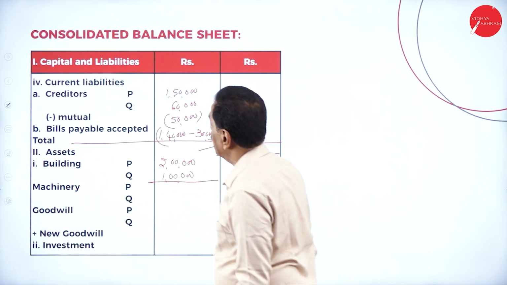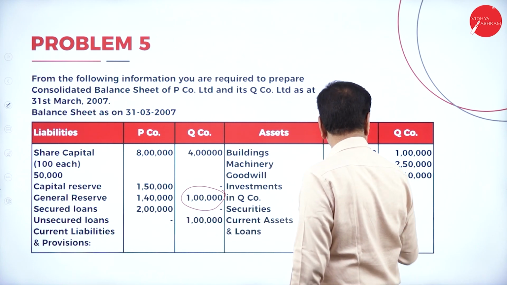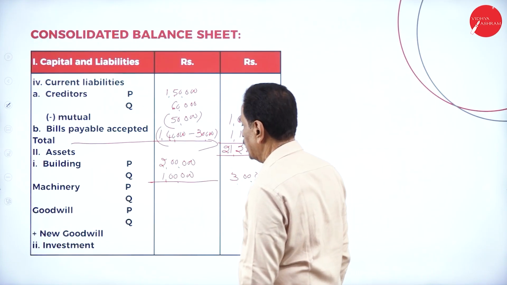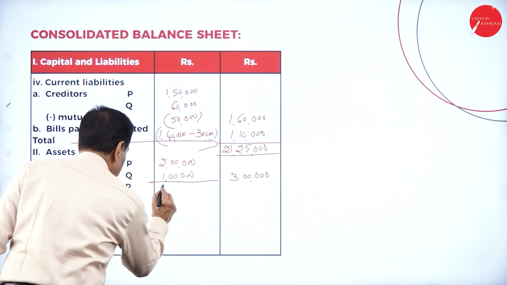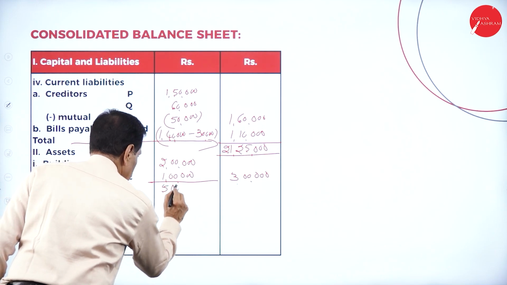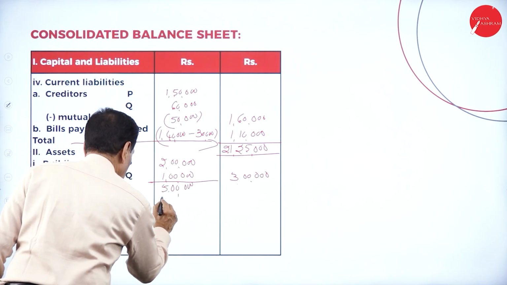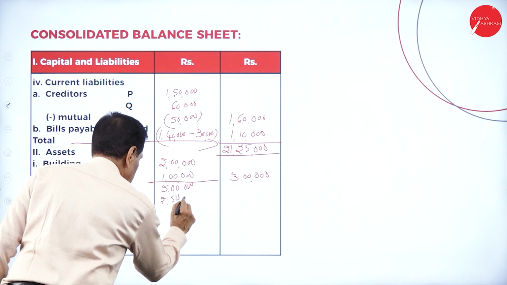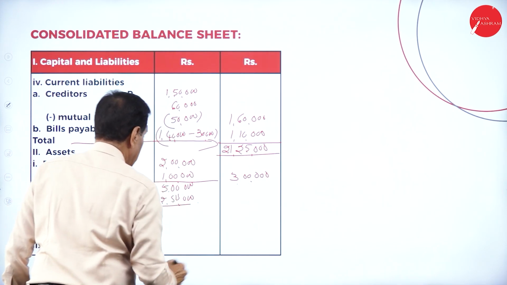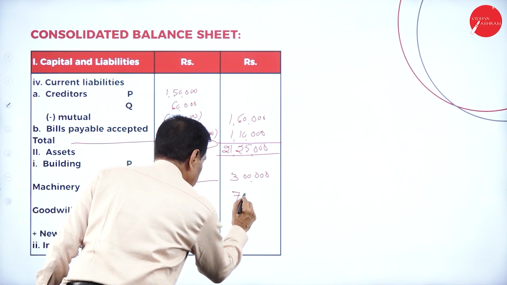Then machinery: 5 lakh plus 2,50,000. Machinery 5 lakh plus 2,50,000. It becomes 7,50,000.